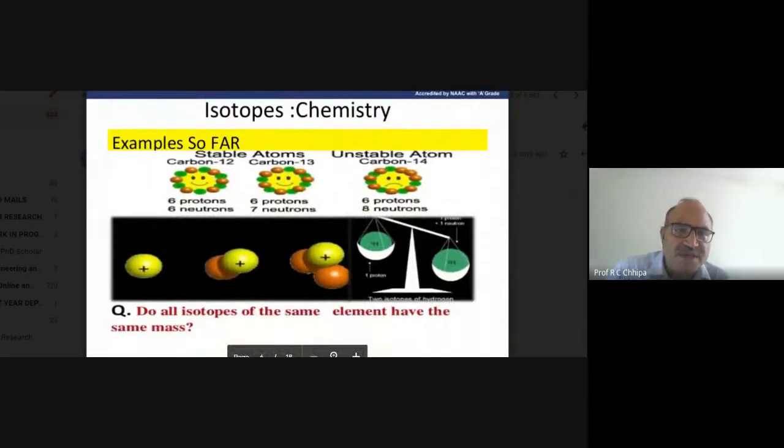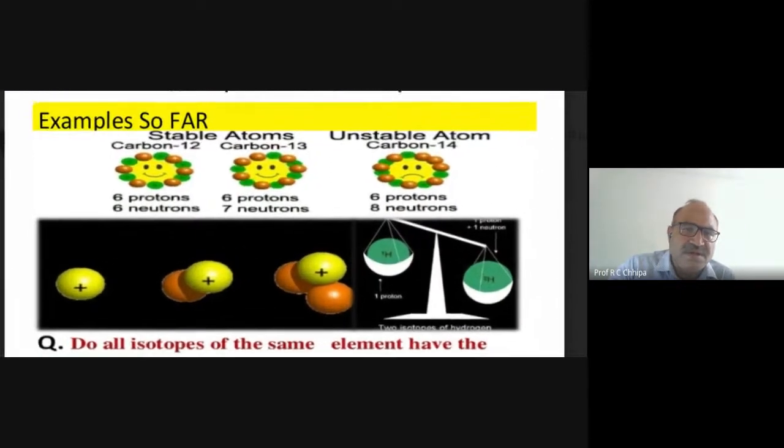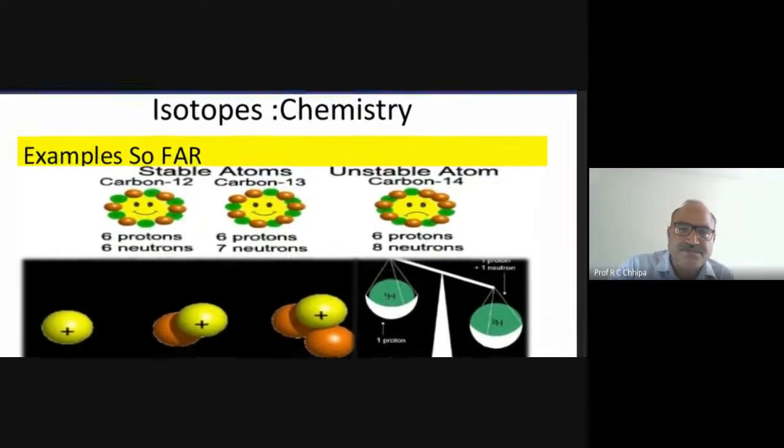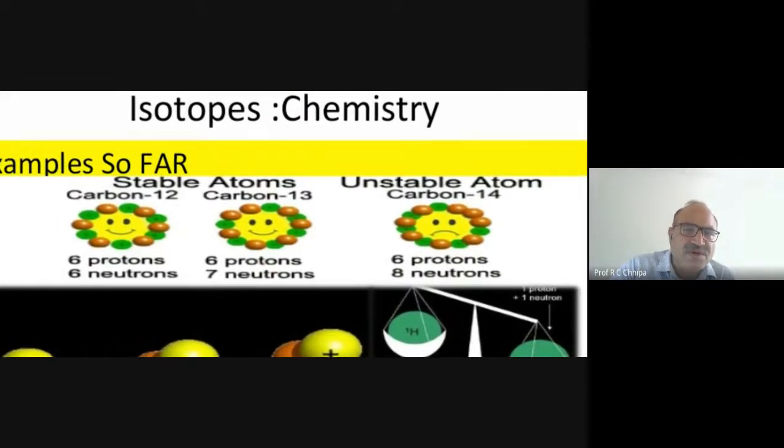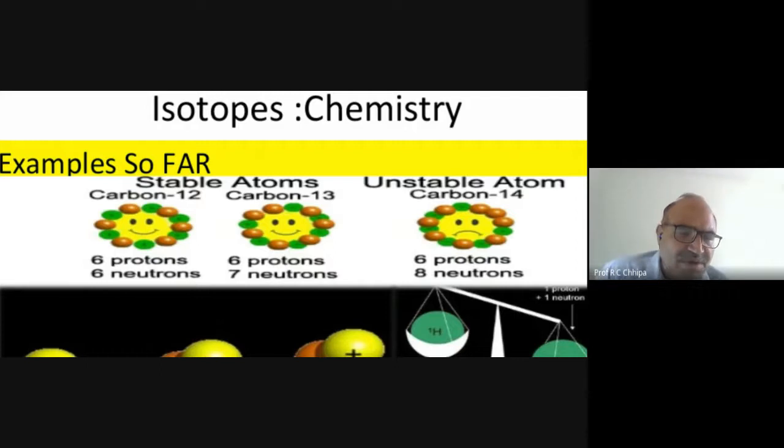Now we have another example, the carbon isotopes. The picture clearly indicates carbon 12. In carbon 12, 6 are protons. The picture is like a smiling one.